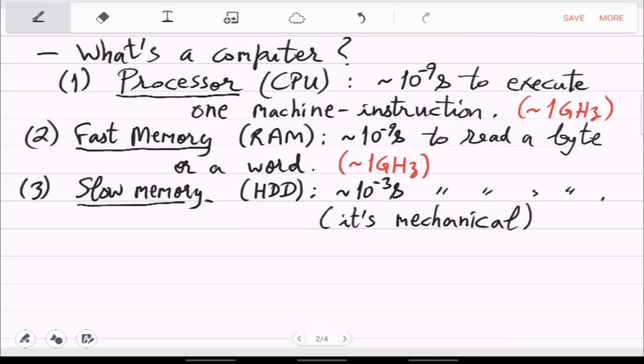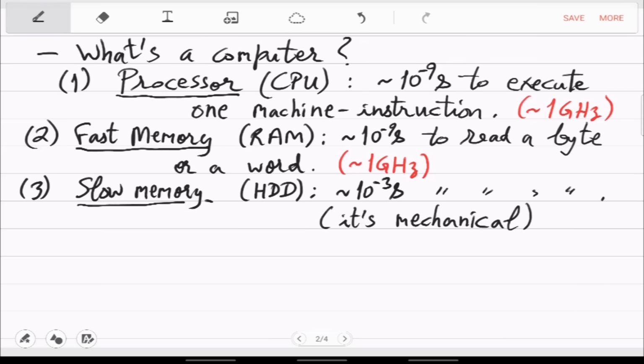I mean, earlier days there was this floppy disk, there were magnetic tapes, and then there was CD, then CD became DVD, and so on, right? So that engineering has been improving, but it is not at the level of next to the processor. It's still something external, and mechanical devices have to be involved.